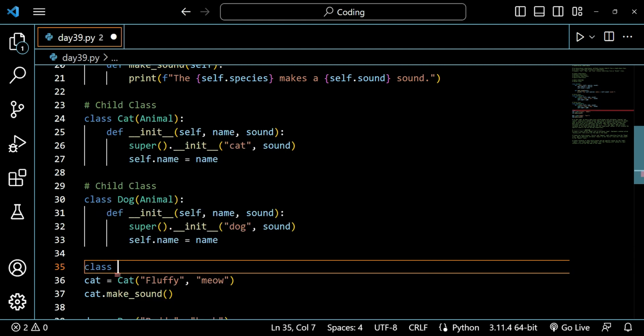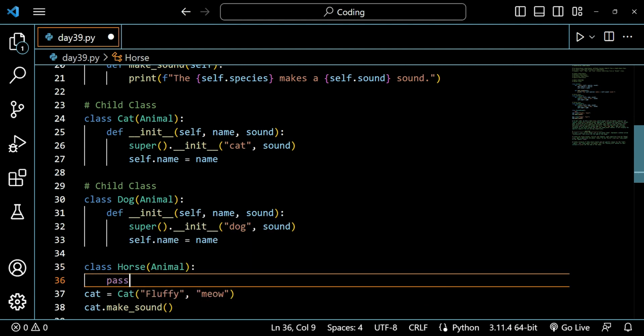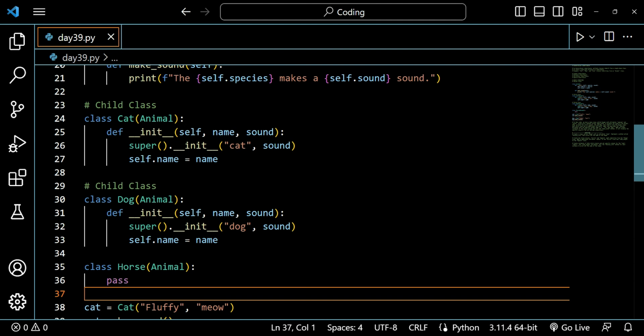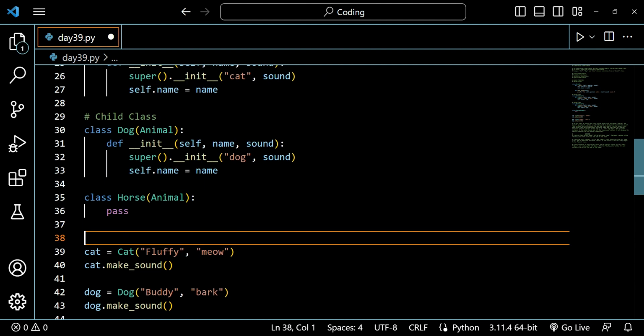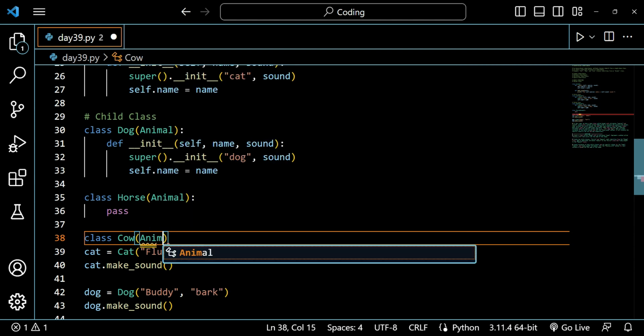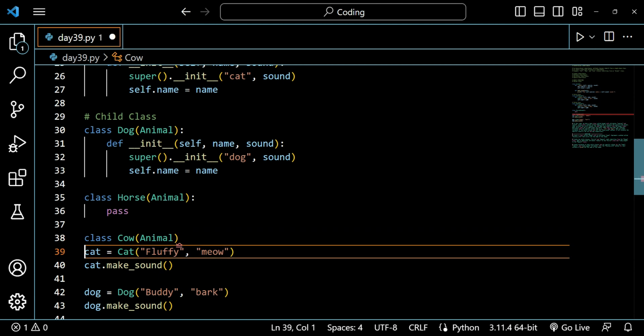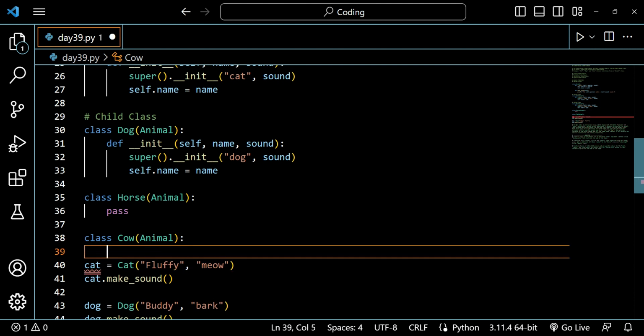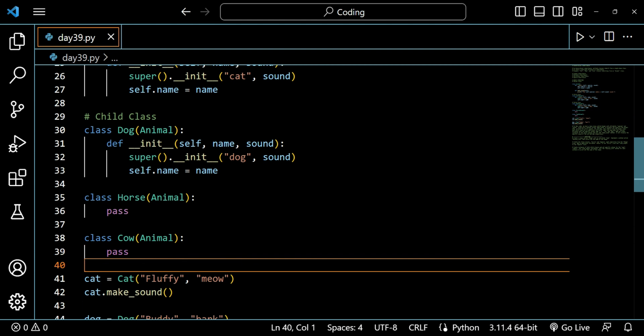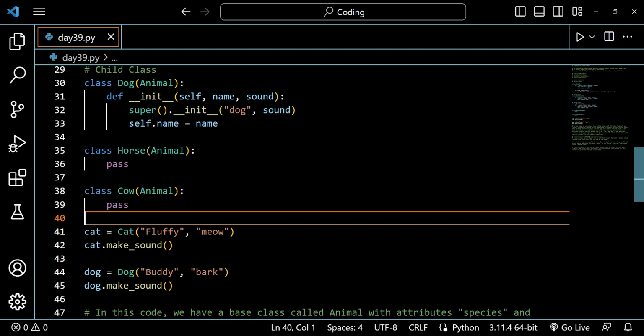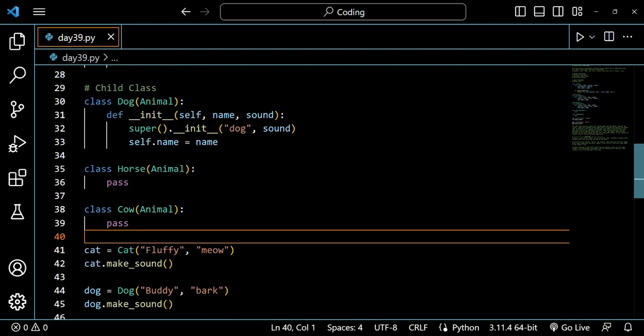Like I can create class horse, and I can write animal, and I can just write pass here. I'm not writing anything here, I'm just saying that we can create multiple classes here, and all of them will be child classes of the parent class, that is animal. So we can create n number of child classes. We can create horse, we can create cow. I hope that you have understood the basic structure of how things are going.